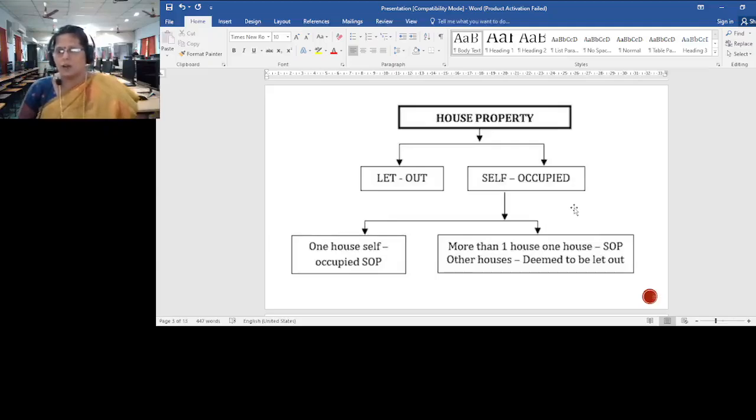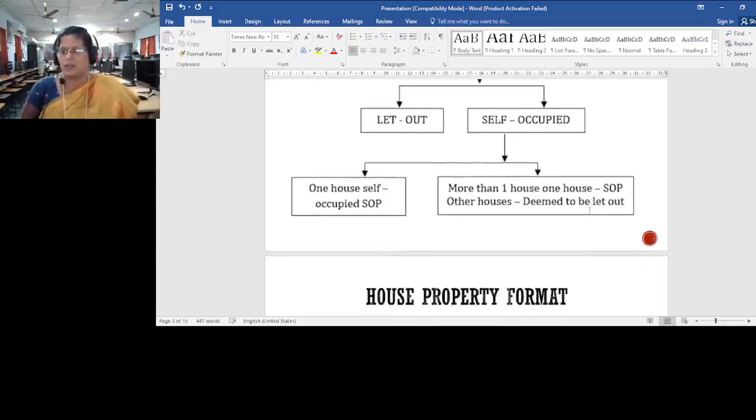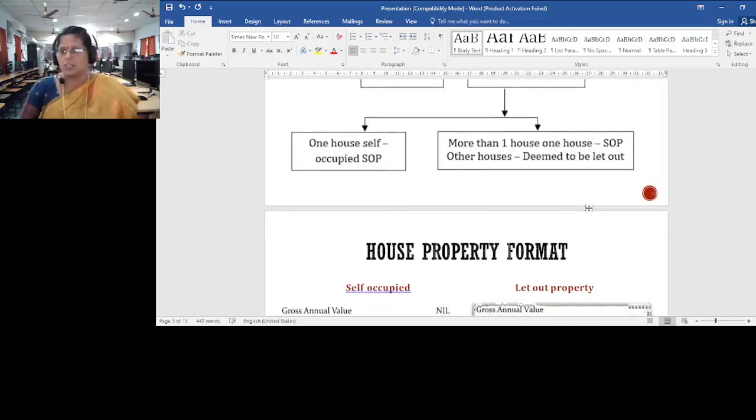The self occupied property is again in two forms. One is where there is only one house, which is occupied by the owner of that house. The other is where the owner has more than one house property. In that case, any one property should be treated as deemed to be let out property for calculation purposes alone.